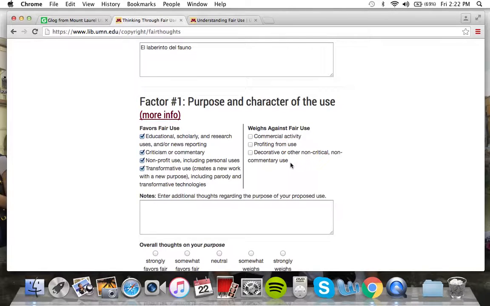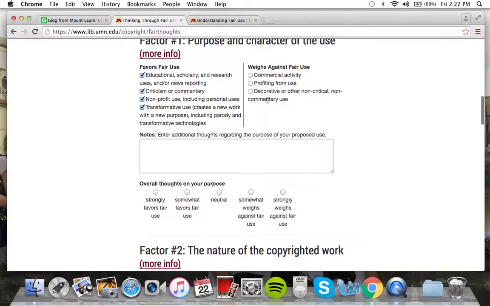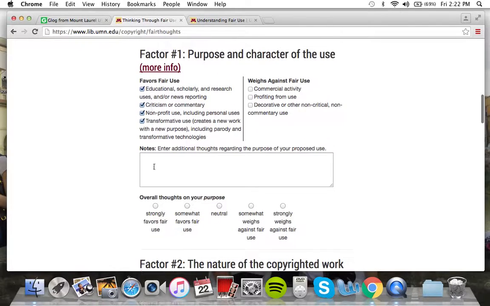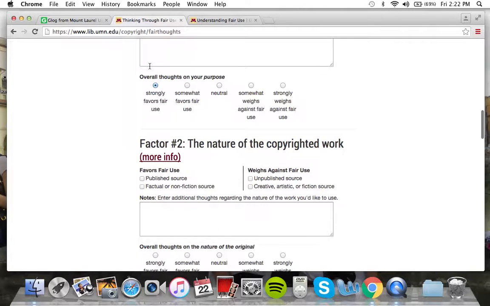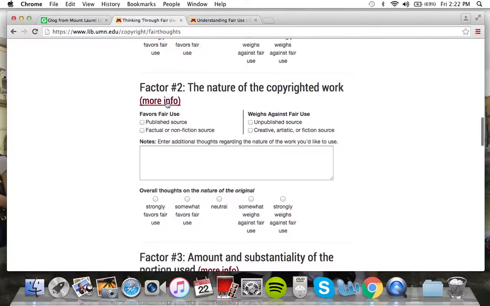It's not commercial or decorative, so I'm not going to check any of those. It leaves you a space for additional thoughts, and then at the bottom you can give your thoughts on whether or not the copyrighted material favors fair use in this first step. So I believe that based on my check marks it does, so I'm going to say strongly favors fair use, and then I'm going to move down onto my next factor, the nature of the copyrighted work.